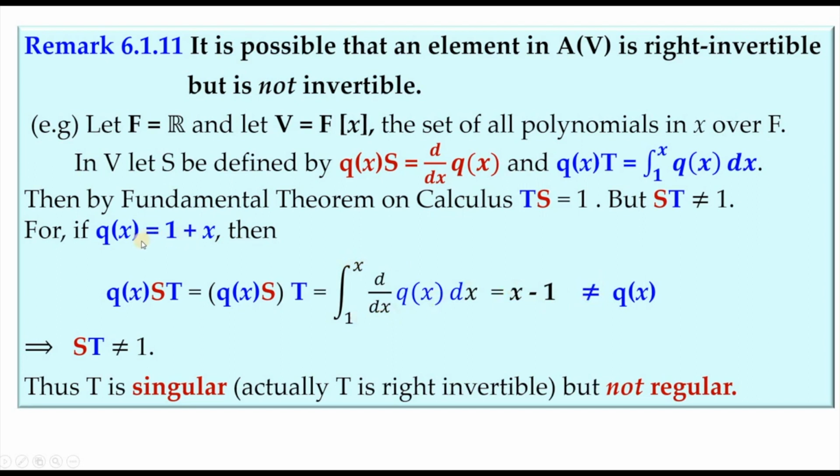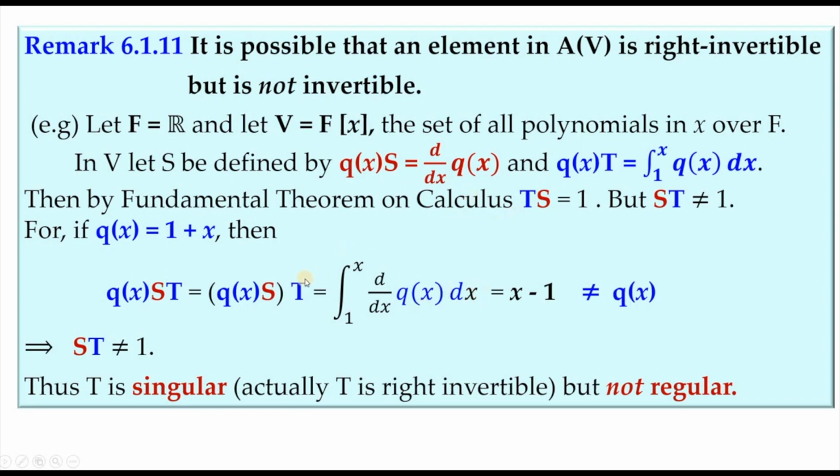But that is obviously not equal to q(x). So the images are not equal. Therefore, the mapping ST cannot be the identity transformation. So we don't have T to be invertible, which means T is singular. So in fact, it is right invertible, but it is not invertible. That is, it is not regular, and it is only singular.